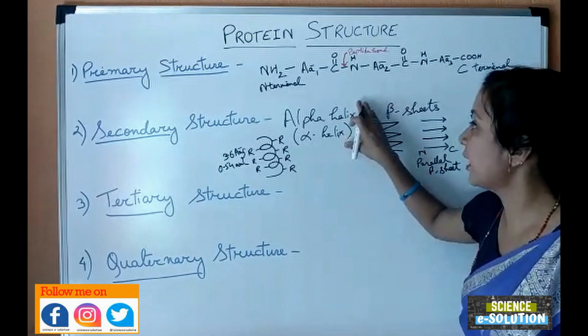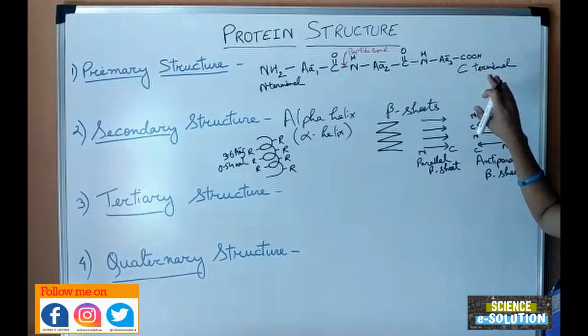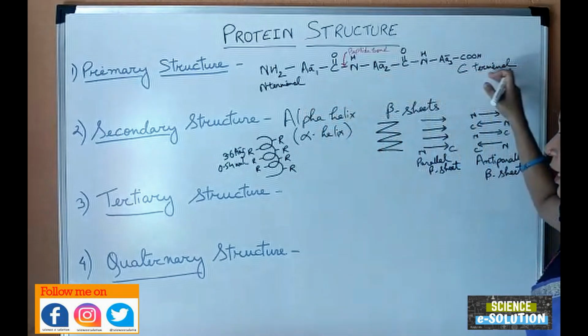So these are the alpha helix and beta sheets, which are the different types of secondary structures which are formed by the hydrogen bonding in the main polypeptide chain.